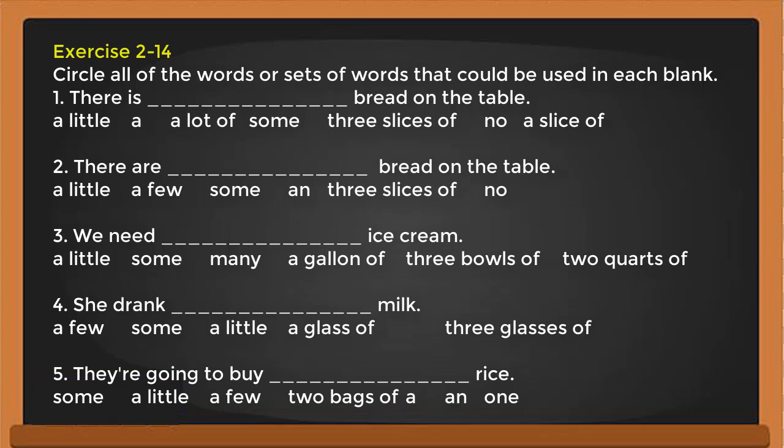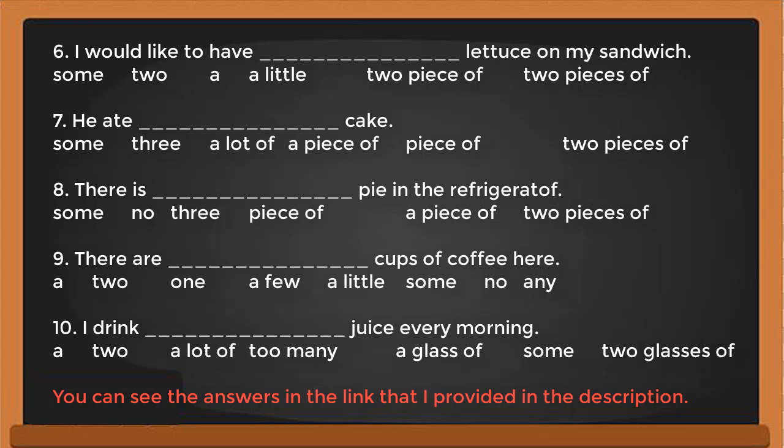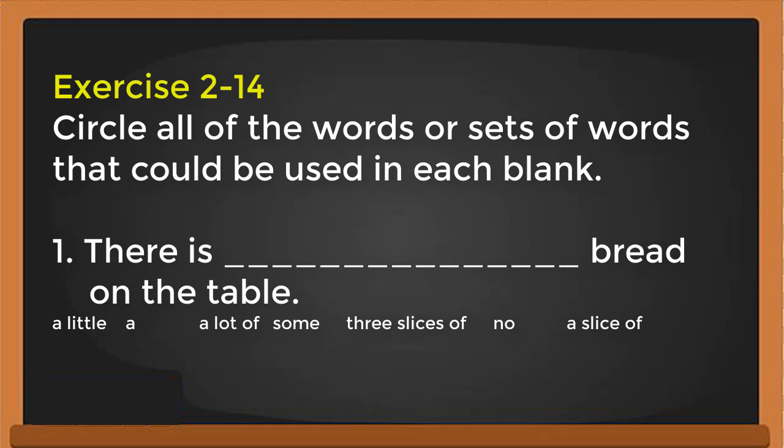In exercise 214 now, circle all the words or sets of words that could be used in each blank. I'm going to ask you to do it yourself here. After that you can see the answers in the link I provide in the description. You can give more than one answer here. Not only one. For example, number 1 here, the answer can be more than 1.